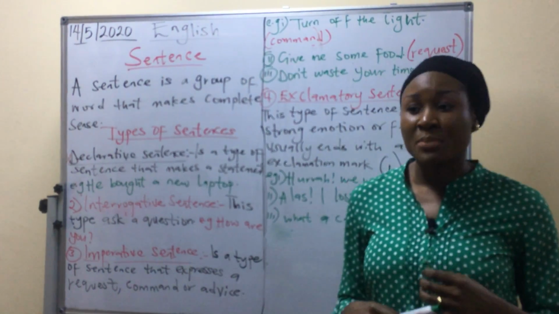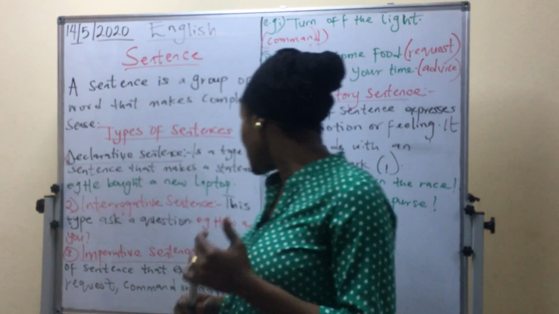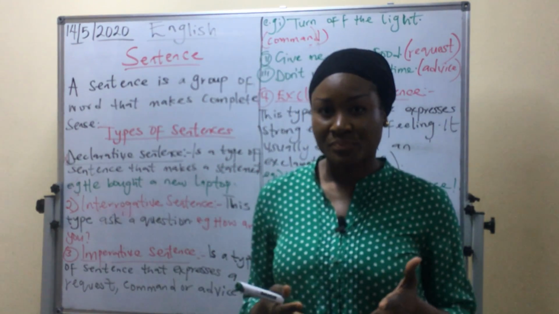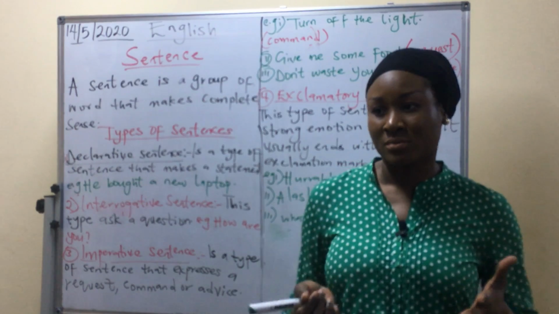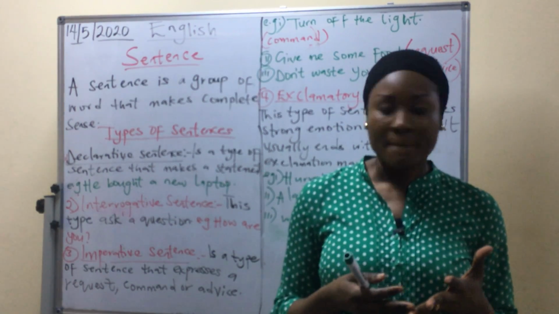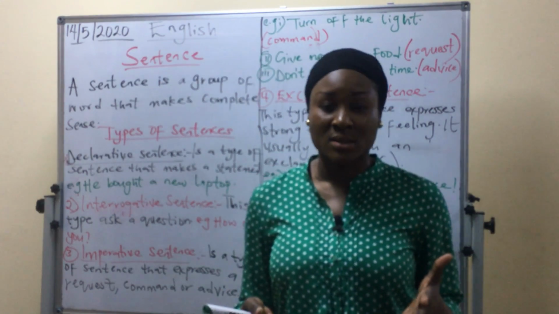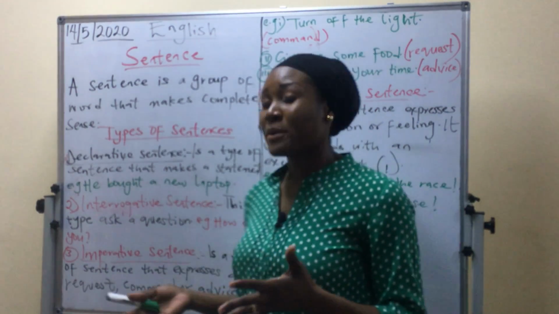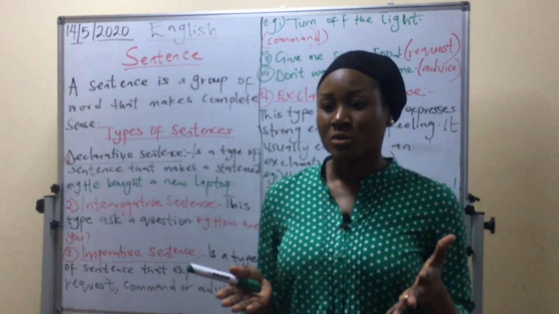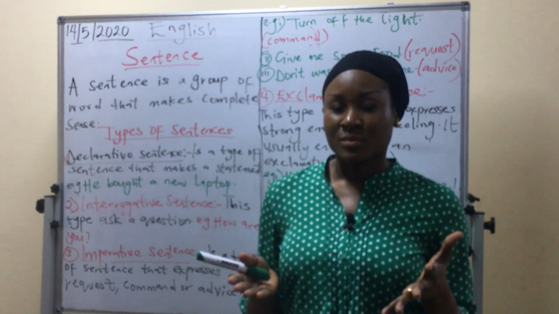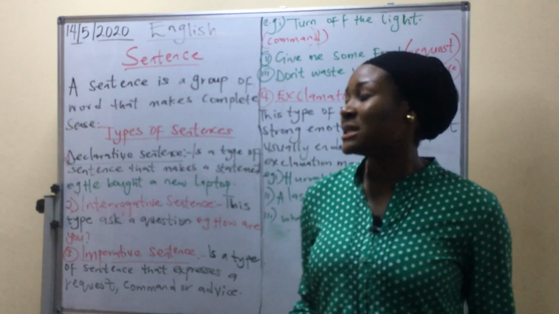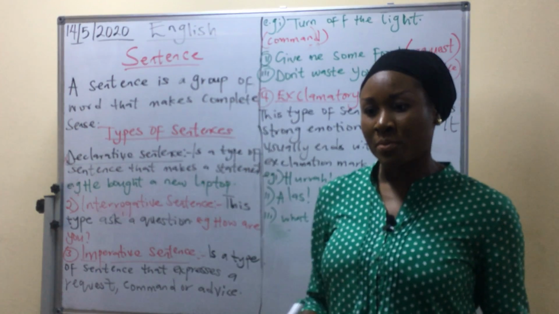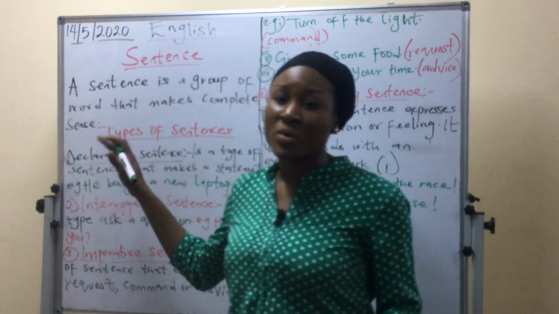The next type of sentence is an imperative sentence. I said imperative sentence is a type of sentence that expresses a request. Give me some water. Lend me your phone. These are requests. Another type of imperative sentence is command. Shut the door. Another type of imperative sentence is an advice. Don't wake up late. Imperative and declarative sentences must end with a full stop. Interrogative sentence must end with a question mark.